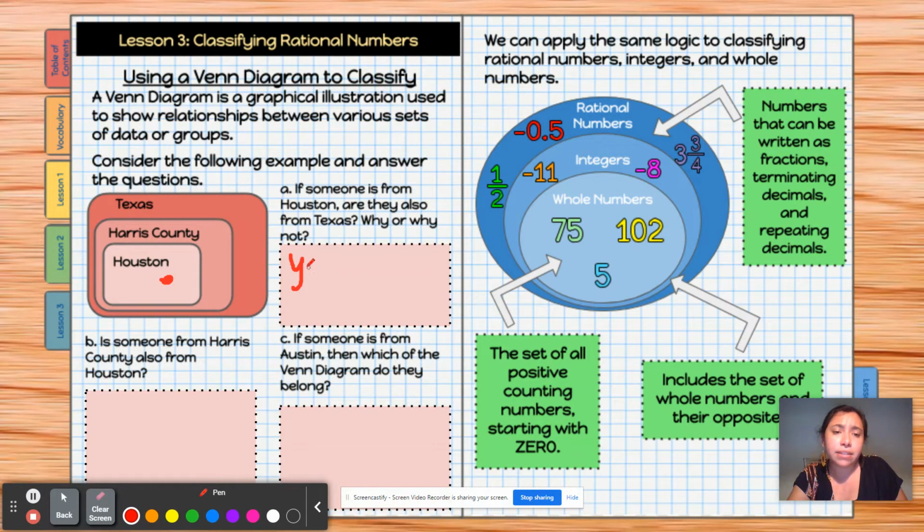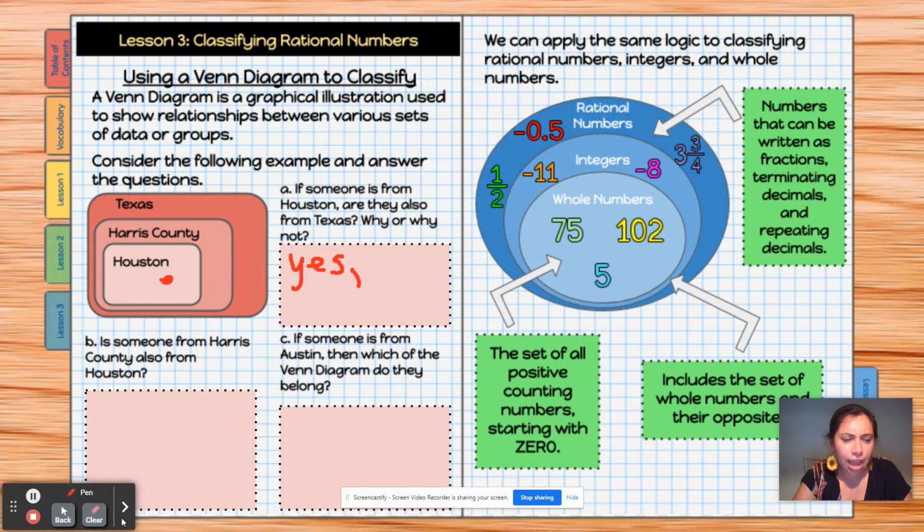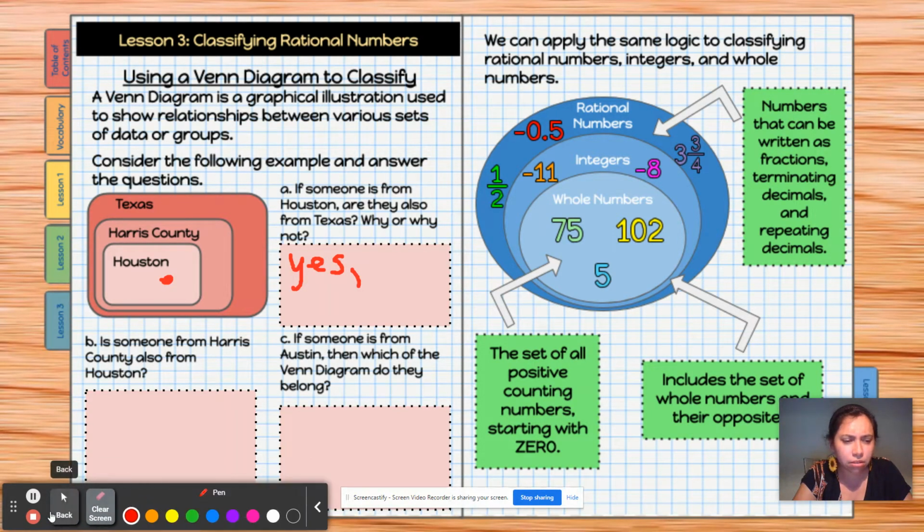The answer would be yes. The reason why is because Texas is this big old state, Harris County is the county, and then Houston is like the city. So Houston is already part of this big category. So yes, Texas would be part of it. I'm not sure if I can type here. Let me see if I can type here. Okay, well, basically, Texas would be a part of it. So I'm just explaining it. So you would explain why.